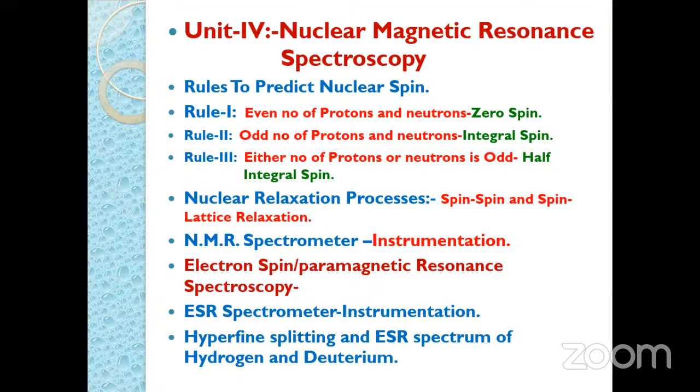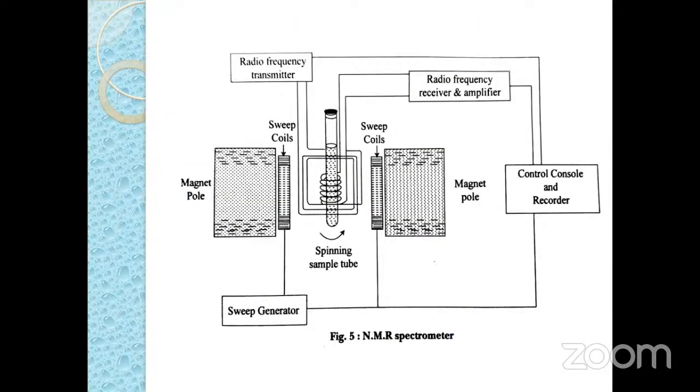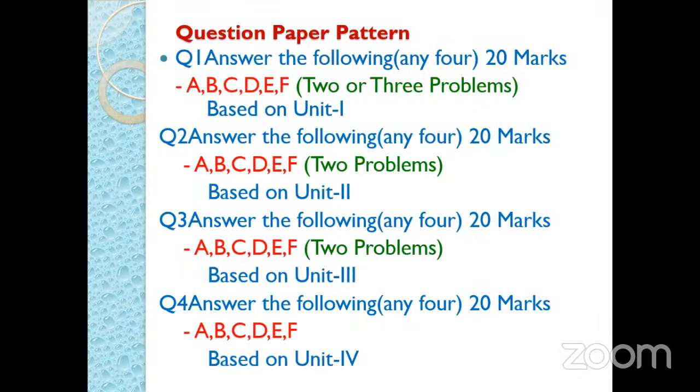So these are the 4 units from our syllabus regarding physical chemistry. In the question paper pattern, the first question is based on the first unit, that is electrochemistry. In that, 6 questions are given.